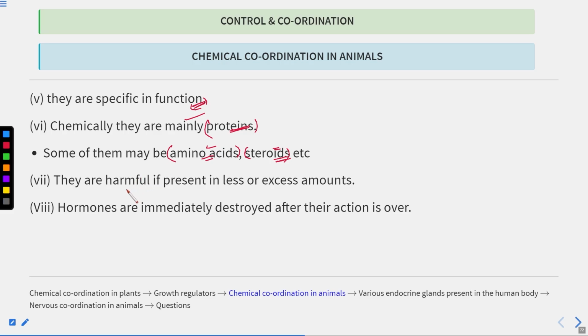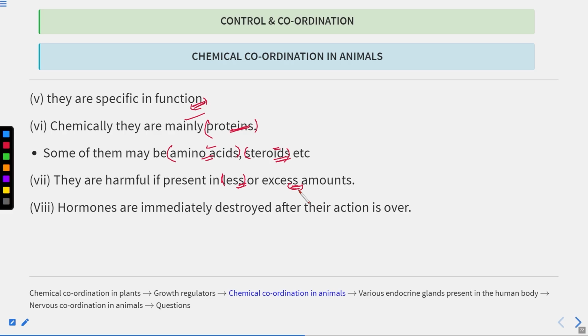Now, they are harmful if present in less concentration, and they are also harmful if present in excess amounts. If less hormone is being produced, there will be some changes in the body. If the hormone is produced in excess, then also there will be some changes in the body.